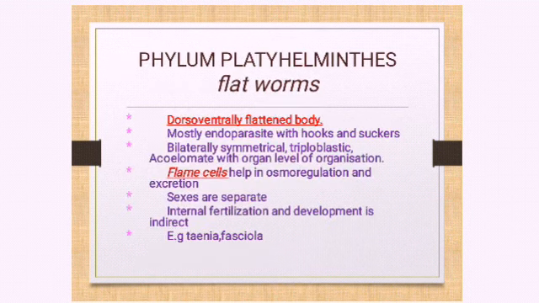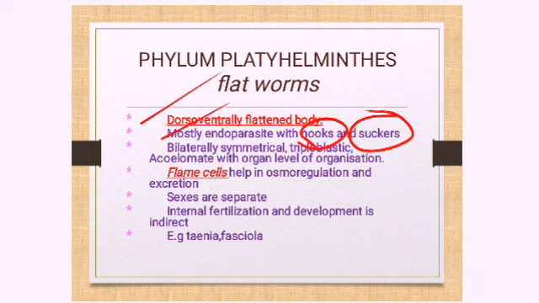Platyhelminthes are dorsiventrally flattened, which means the top side as well as the bottom side is flat. Endoparasite means they live in the body of an organism. Like tapeworm lives in my abdomen, takes food from my abdomen, disturbs me. As a parasite they suck my blood or my digested food. In order to attach themselves to my stomach or abdomen, they have hooks and sucker-like structures on the head, which help them attach themselves to the host in which they are living.